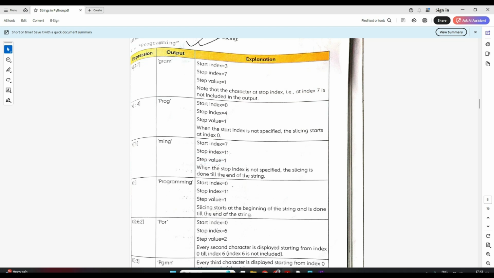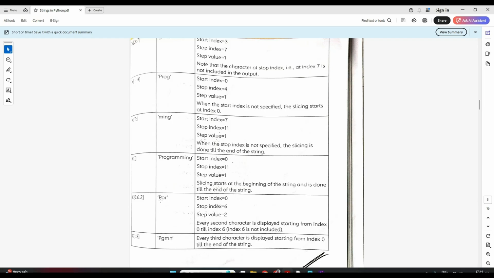Okay? And step value again by default 1. So it will print from 7 till 11. So MING is printed. Now nothing is given, as I showed you also. If nothing is given, it will take the complete string, because it will take start as default 0, stop as default, which is the length of the string, and step value default as 1.